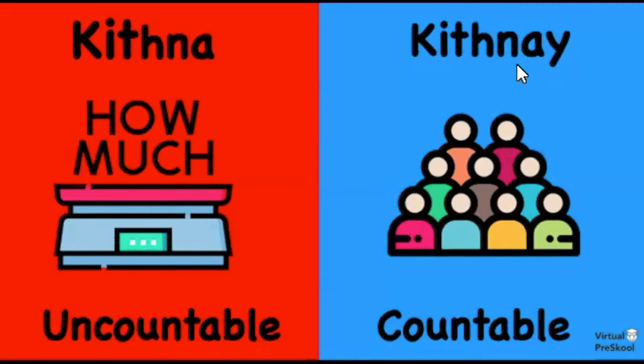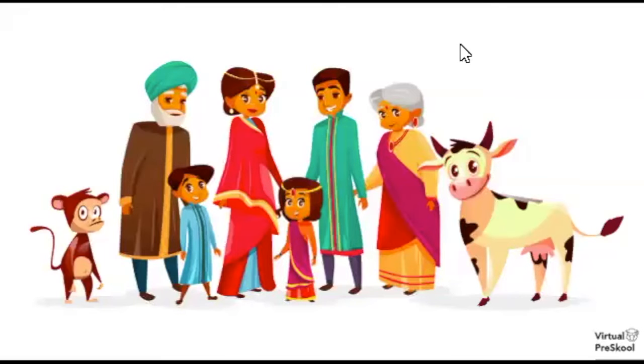So time is uncountable, but units of time are countable. So when we say how much time will the meeting take, we would say kitna. But how many hours will we be at the amusement park? We say kitne.